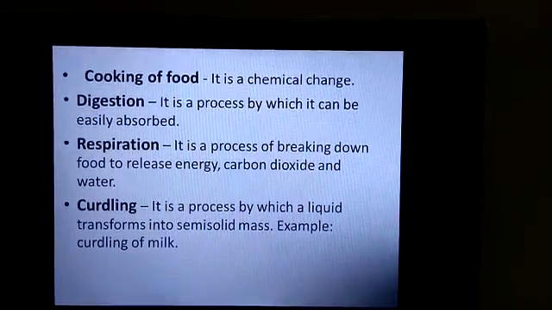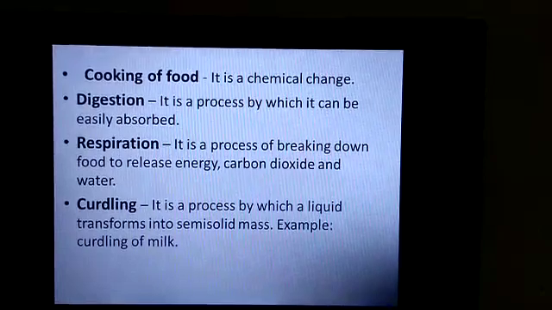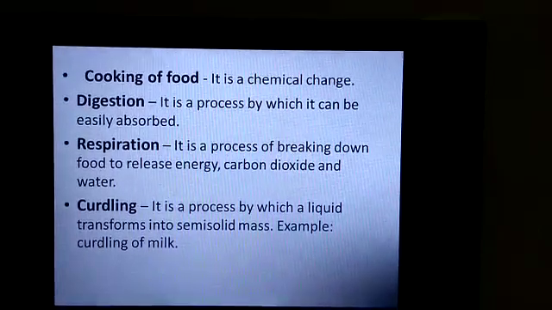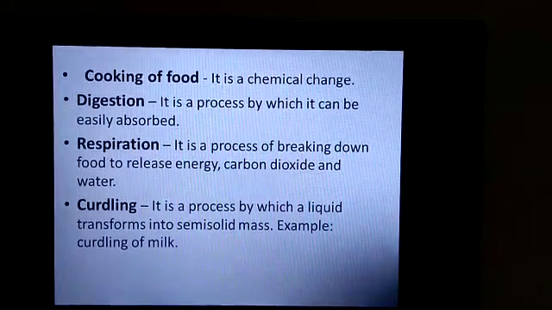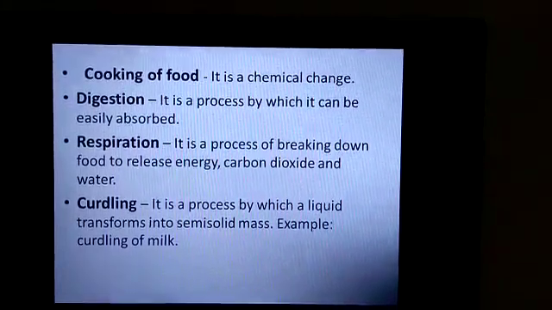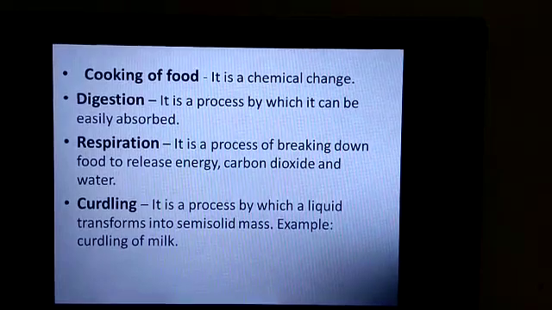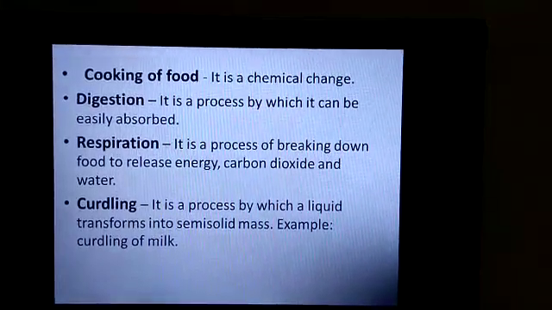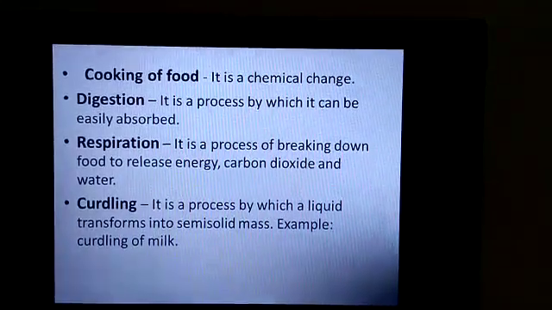The third one is respiration. Respiration is a process of breaking down of food to release energy, carbon dioxide, and water. It's also a desirable, irreversible, and exothermic process.